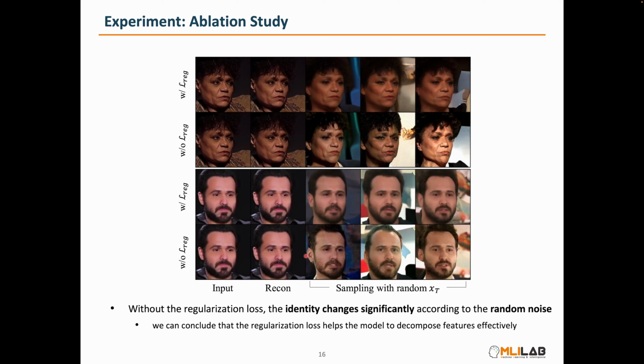Lastly, we compare the results when training the model without the regularization loss. In both cases, there are no issues with reconstruction. However, when we replace the noise map XT with random noise, we observed significant change in identity, indicating that the regularization loss helps in separating the features.